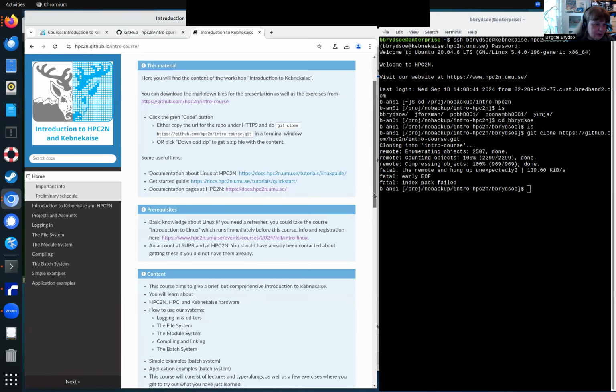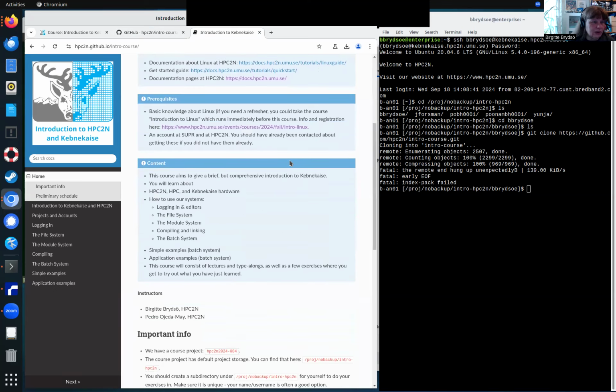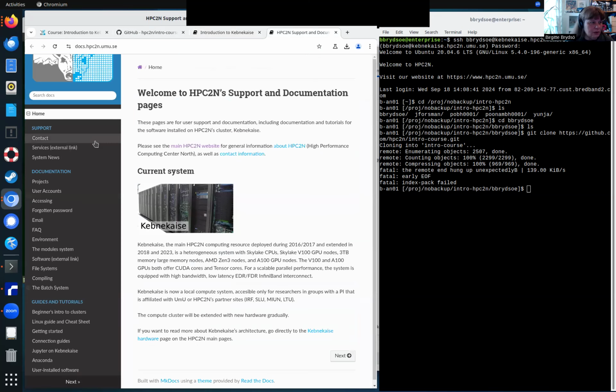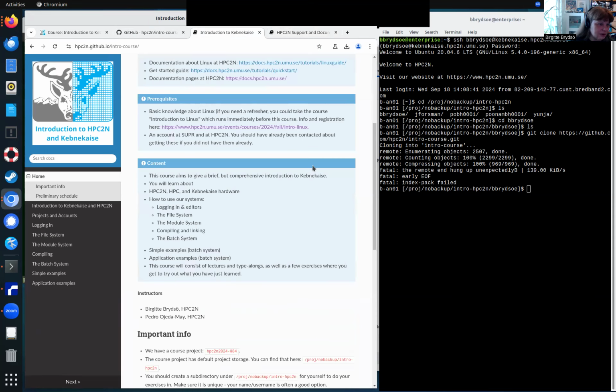Okay, so there are some useful links, documentation about Linux, a get started guide, and in general the documentation pages for HPC2N. Let's look here. You can see they look much the same as the pages we have for the course, and that's on purpose, hoping it will make it easier to find things, with a more consistent look.